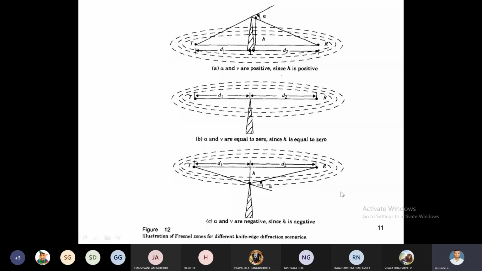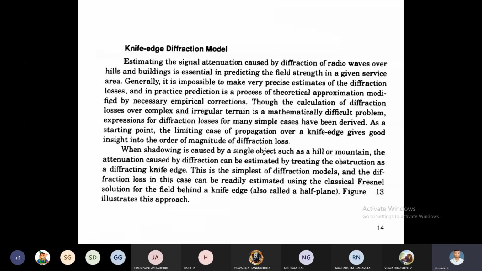We are going for the knife edge diffraction model. Here in this knife edge diffraction model, what is the use of it? The knife edge diffraction model is used to estimate the signal attenuation caused by the obstacles. Obstacles are nothing but buildings, hills, valley points in between transmitter and receiver.